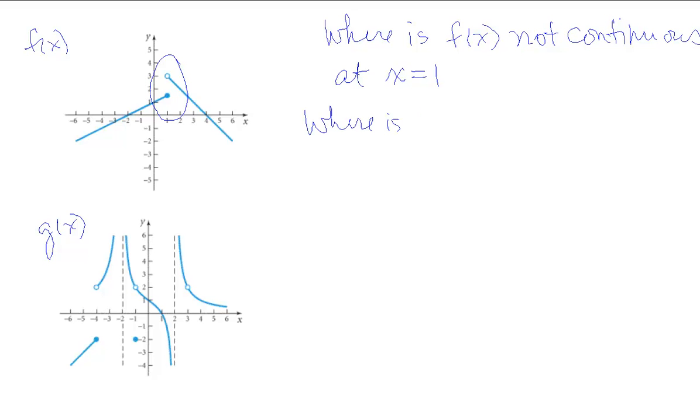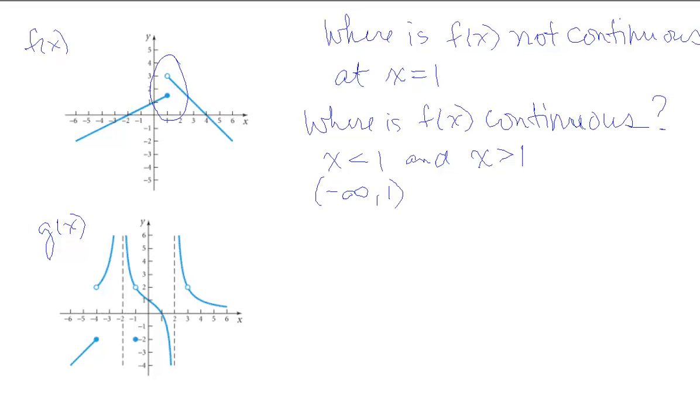Alternatively, where is it continuous? Where is f of x continuous? You might see this asked as, on which intervals is f of x continuous? This is continuous everywhere, right? To the left of 1 and to the right of 1. So we could write that as for x less than 1 and x greater than 1. If you like interval notation, that would be negative infinity to 1 together with, union with, 1 comma infinity.